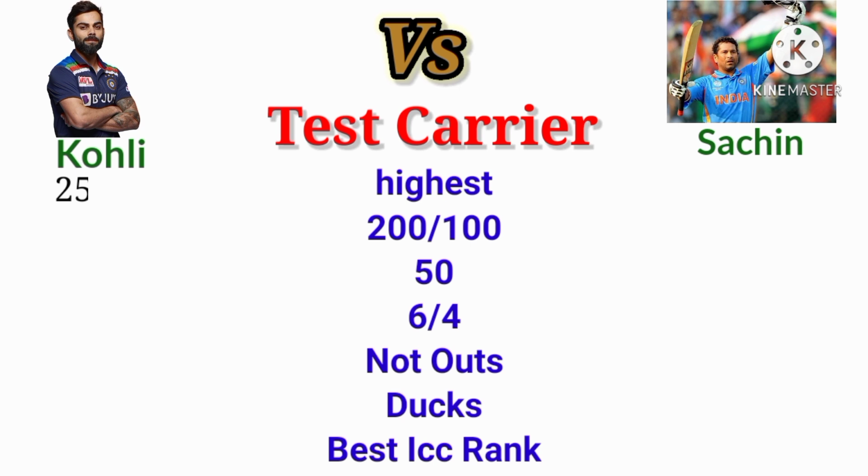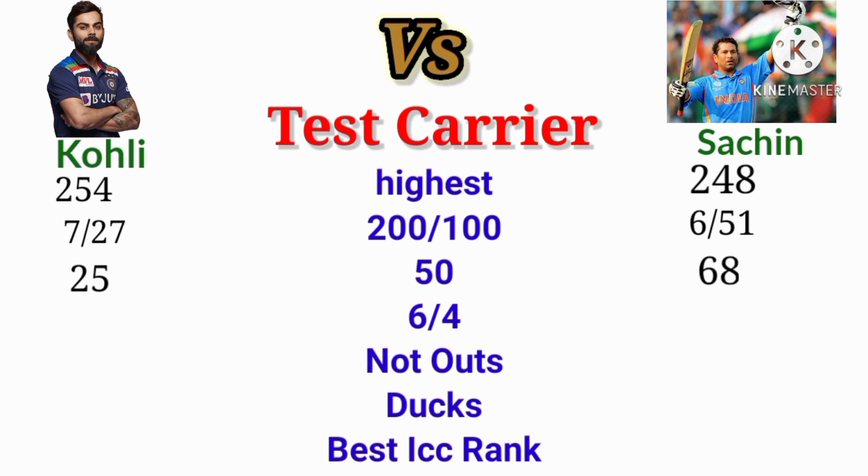The highest run Kohli scored in Test is 254. The highest run Sachin scored in Test is 248. The 200s and 100s Kohli hit in Test is 7 and 27. The 200s and 100s Sachin hit in Test is 6 and 51. The 50s Kohli scored is 25. The 50s Sachin scored is 68.